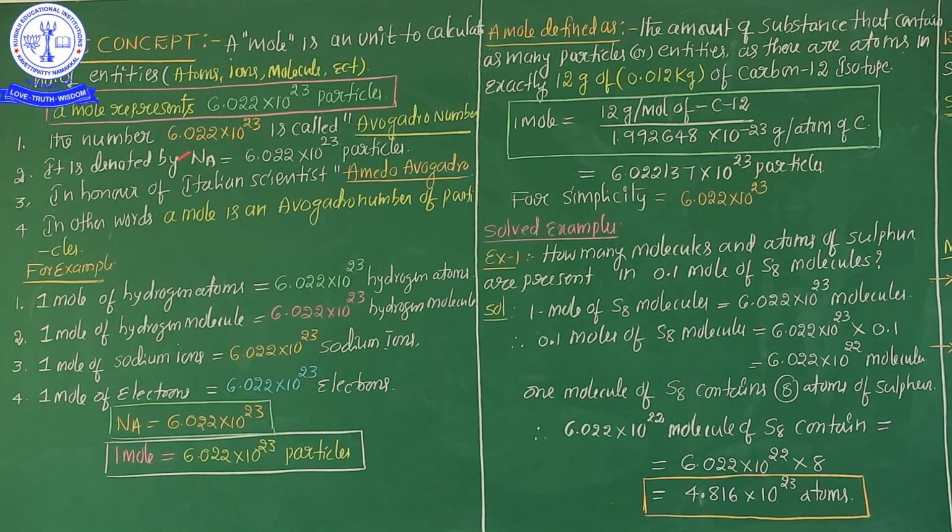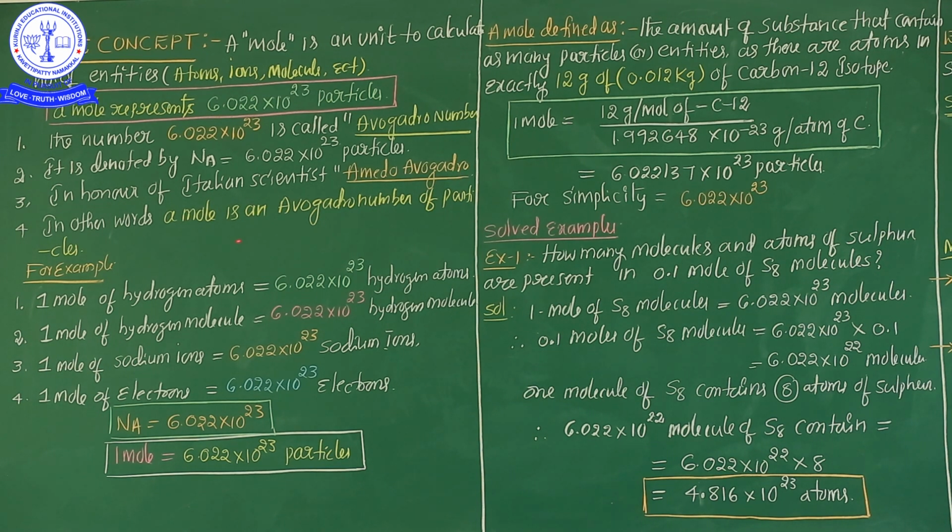It is denoted by Na. Na stands for Avogadro number: A stands for Avogadro, N stands for number. Avogadro number is equal to 6.022 into 10 to the power of 23 particles. This Avogadro number is in honor of the Italian scientist Amedeo Avogadro.